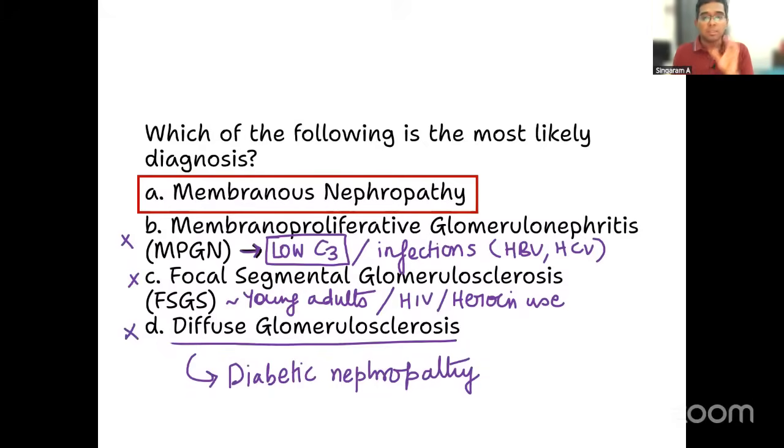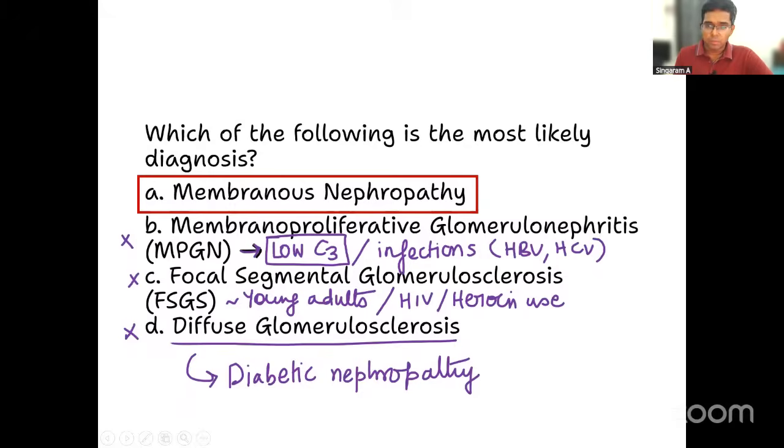Because some of you were confused with the options only, I am just trying to tell you how to rule out in a particular question. These are all clues which they will use when they frame a scenario question of nephrotic syndrome. So please look out for these keywords and then decide your answers. I hope this is clear. So that was about question number 22, which is now completed.